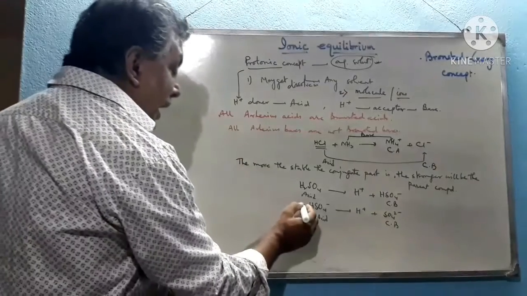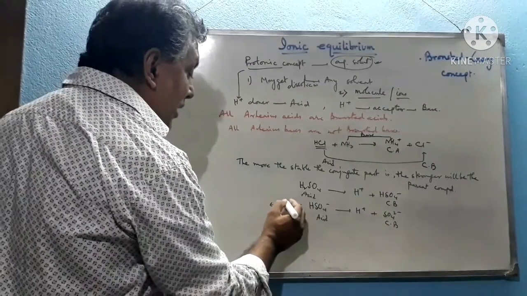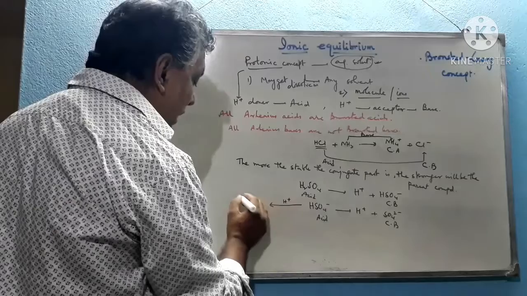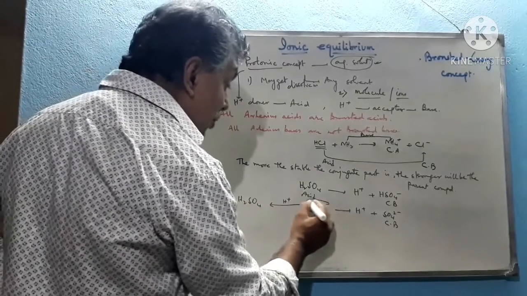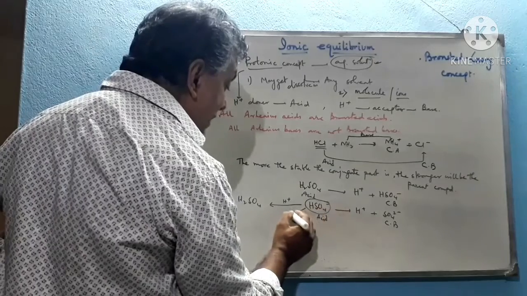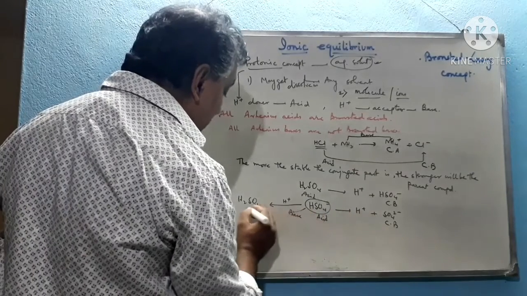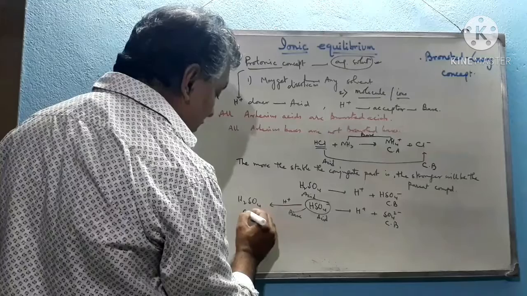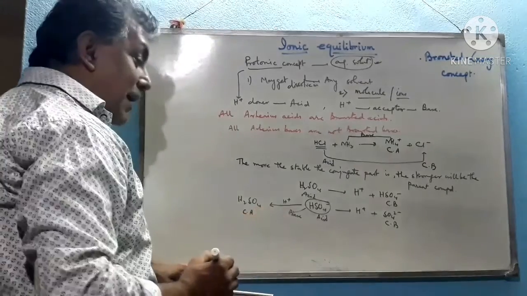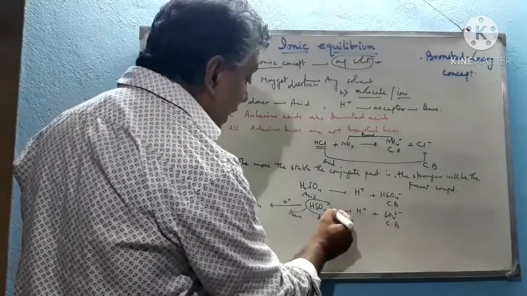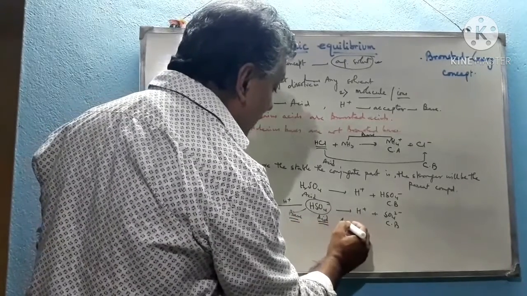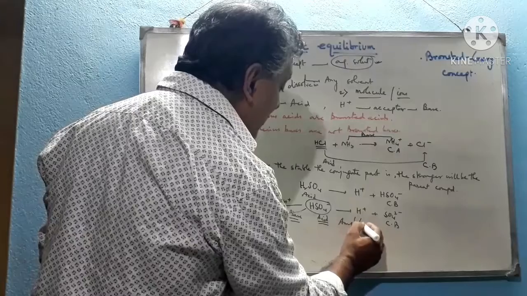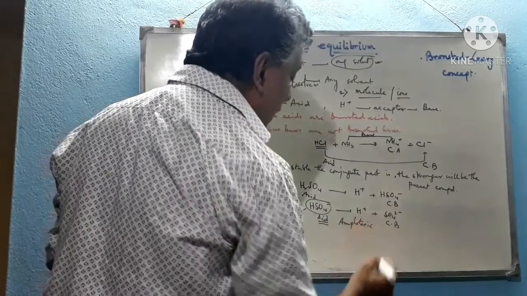As well as, HSO4 minus can accept one H plus to form H2SO4. Again, as it accepts one H plus, it acts as a base, and this is the conjugate acid of that base. So HSO4 minus can act as an acid as well as a base. So it is amphoteric in nature.